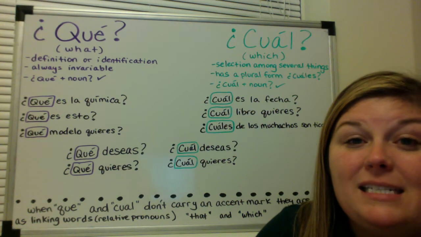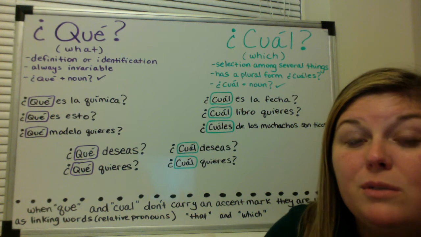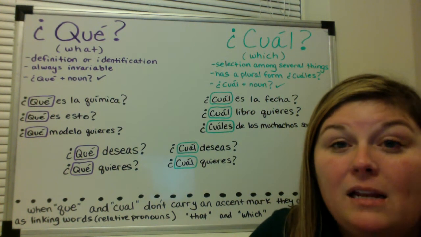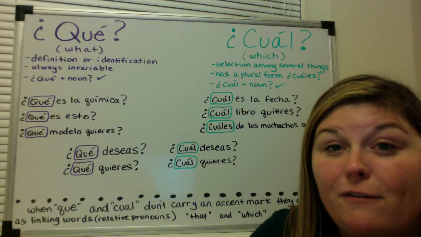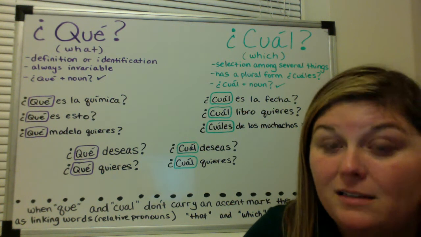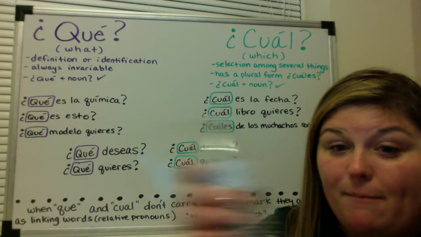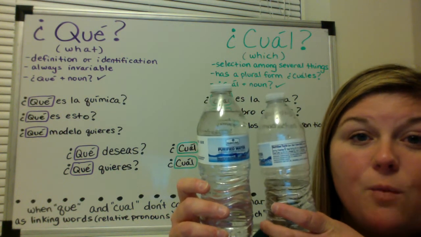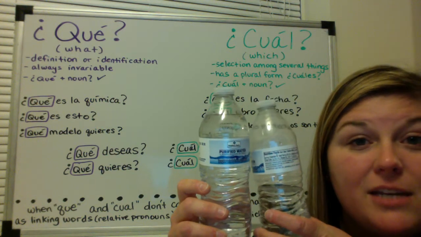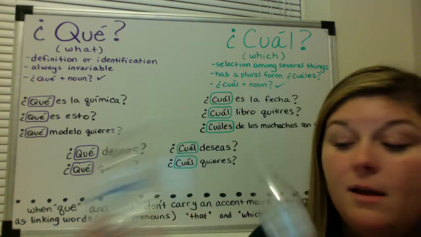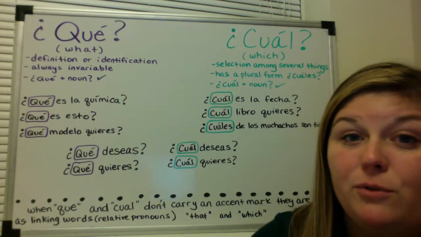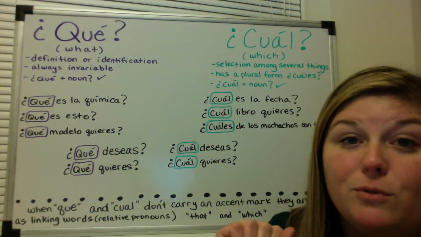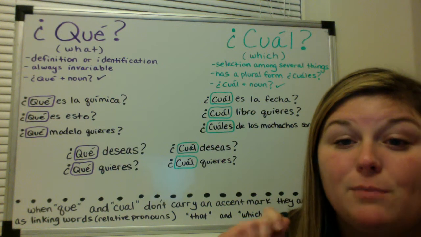So in this example, I'm asking you to choose multiple guys. So I'm going to make cual plural because I'm asking for you to choose multiple things. So in this example with the water, ¿cuál es tu agua? Which is your water? I'm only asking you to choose one water. But in the example of the muchachos, I'm asking you to choose multiple muchachos. So I'm going to make cuáles plural.